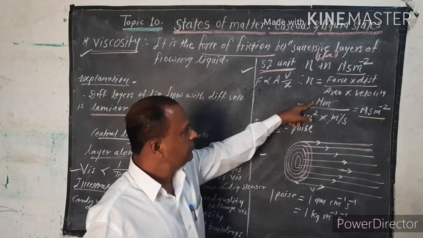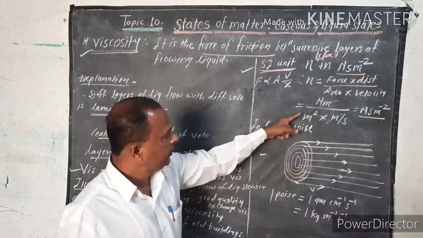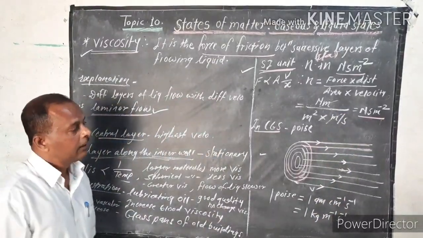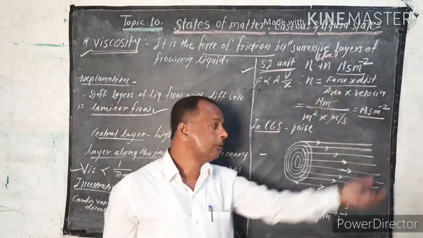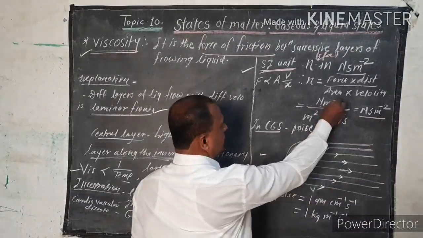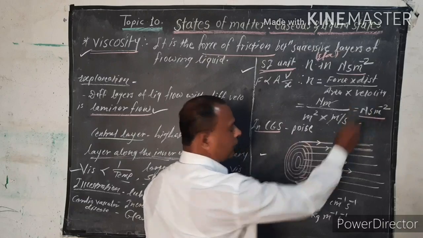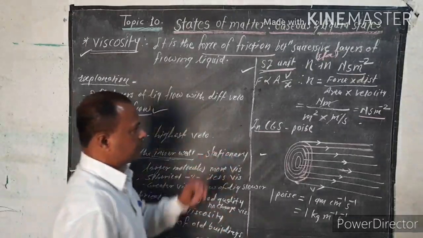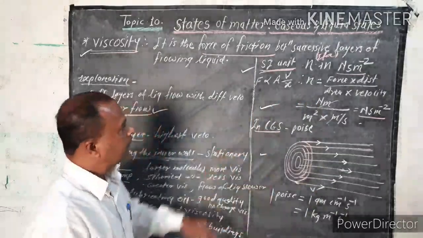Force is expressed in Newton, distance in meter, area in meter square, and velocity in meter per second. Velocity is the rate of change of displacement in unit time. Cancelling meter, what remains is Newton second per meter square. That is why this is the SI unit of viscosity.